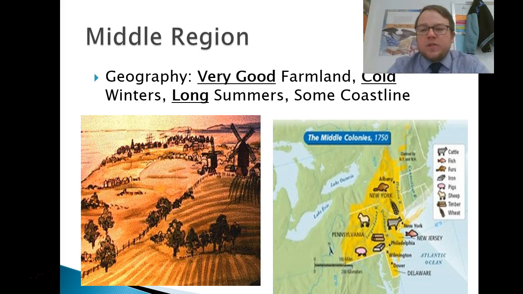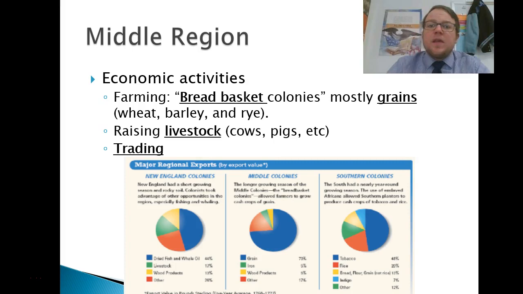And you have some coastlines, some of the big time. You have New York, you have Philadelphia, you have Wilmington down in Delaware. That coastline can be used for trading. It can be used for fishing. So you do see some of those economic activities down in those areas. Also, you can ship goods from the interior of the middle colonies. You can get them to New York, get them to Philadelphia, and get them shipped to a variety of different places across the colonies.